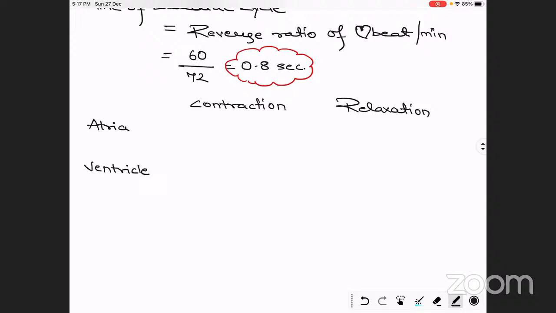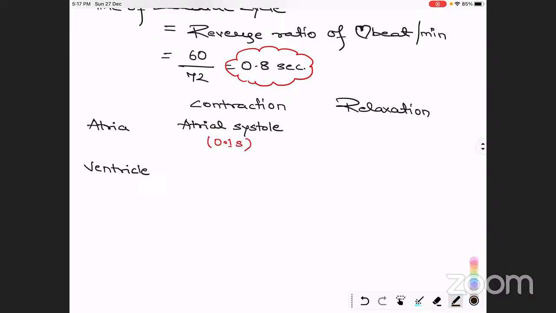Atrial systole, meaning atrial contraction, is around 0.1 second.